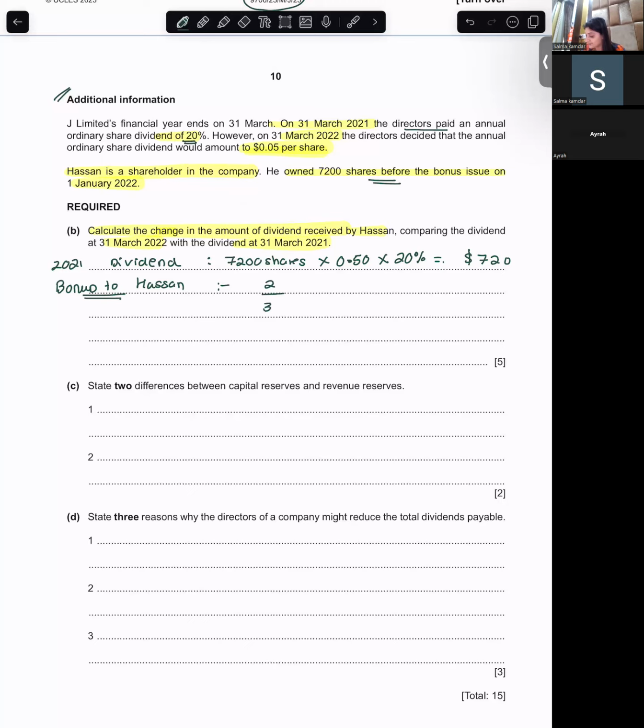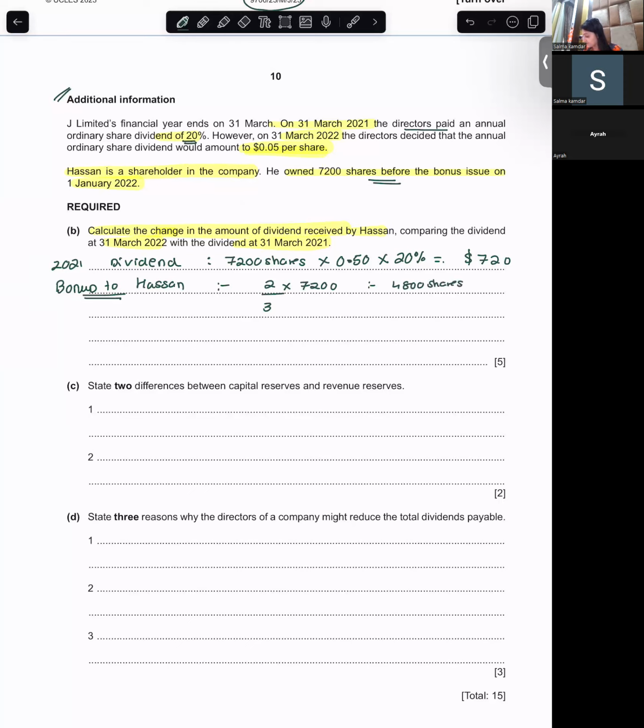So what was the number of shares held by him? 7,200. How many shares as bonus? 4,800. 4,800 shares as bonus shares.